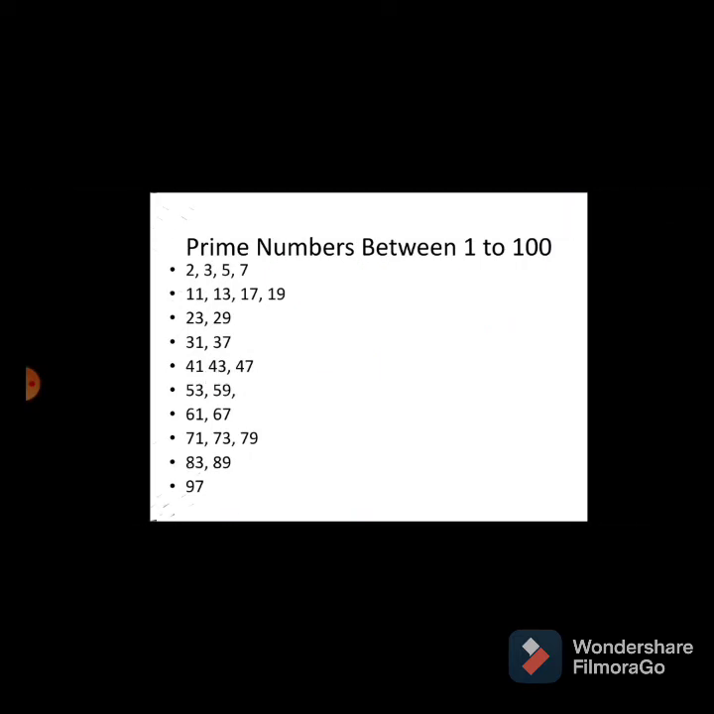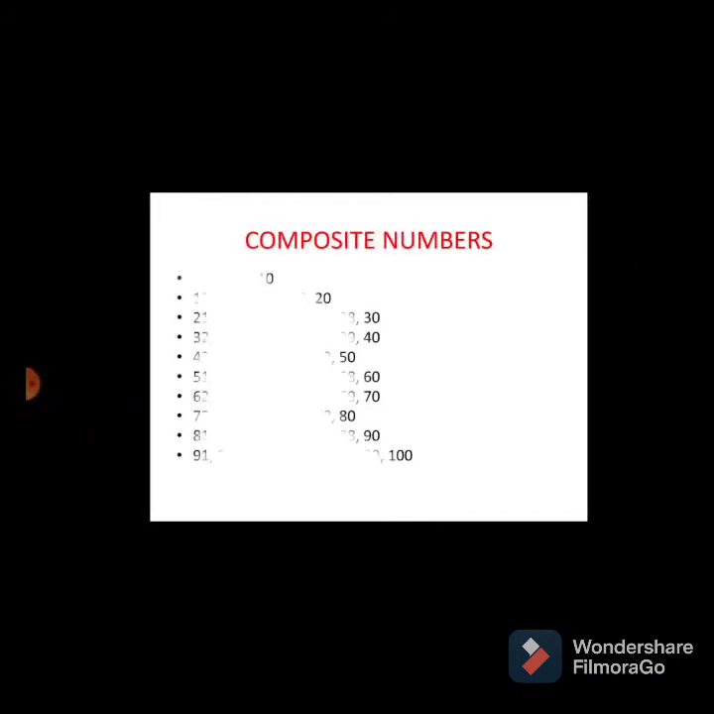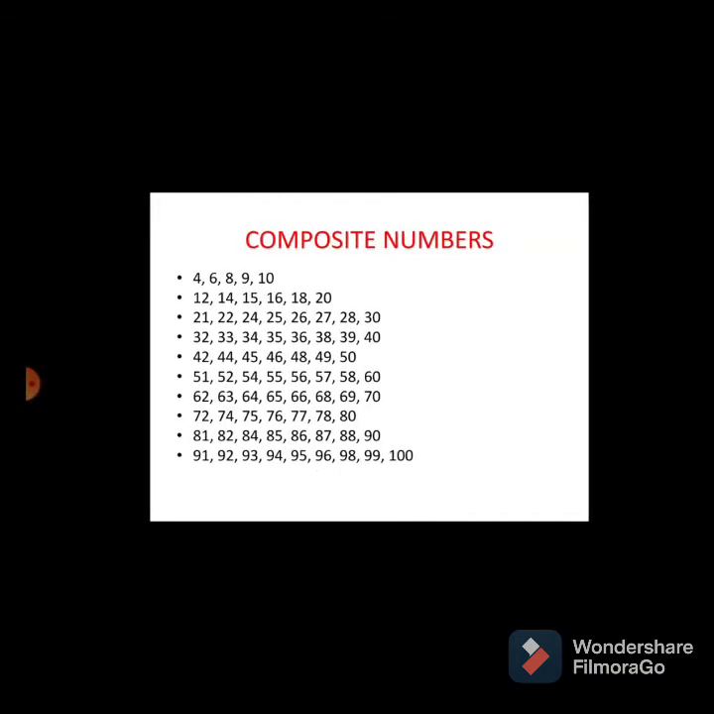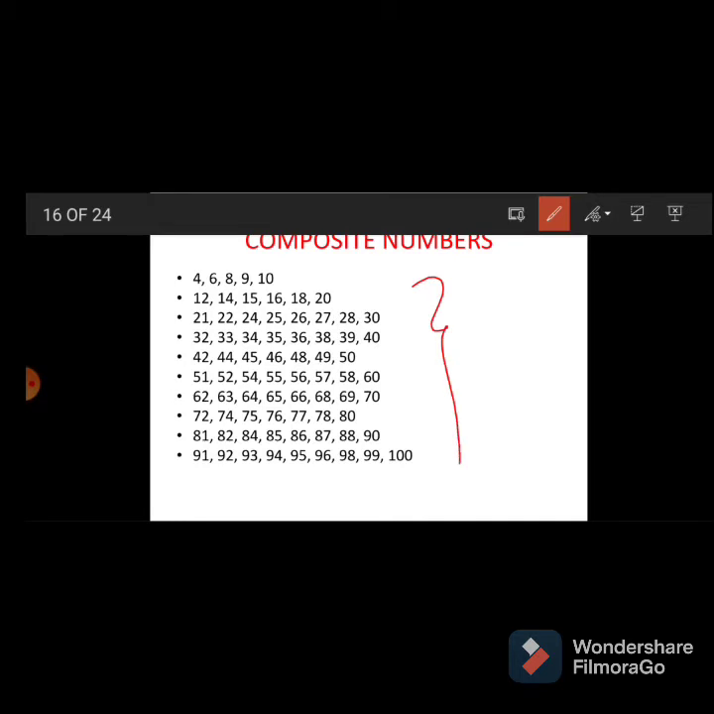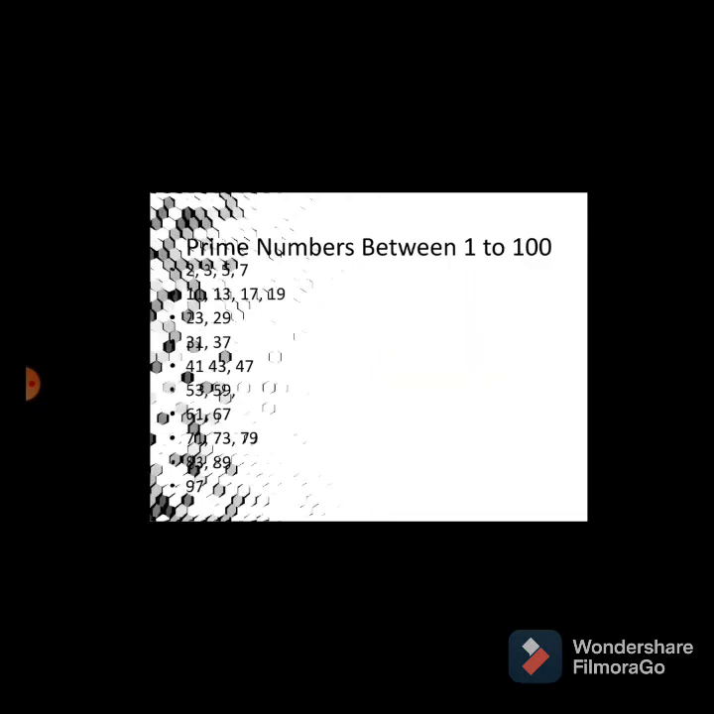Then how many composite numbers are there in between 1 to 100? All the remaining ones are composite numbers. Here all the composite numbers are written, and the total composite numbers between 1 to 100 are 74. But when you are checking prime numbers or composite numbers, one number is missing. Which number is that? Send in comments. That is 1.